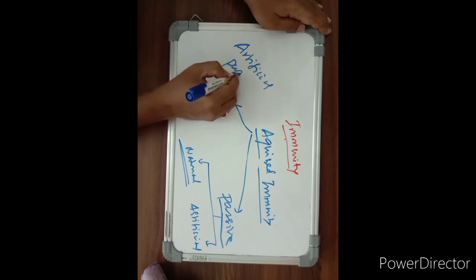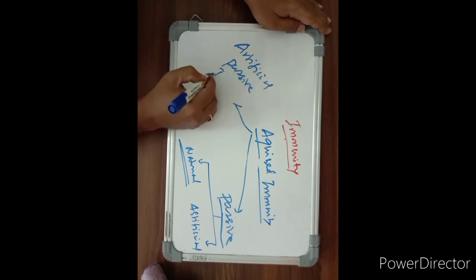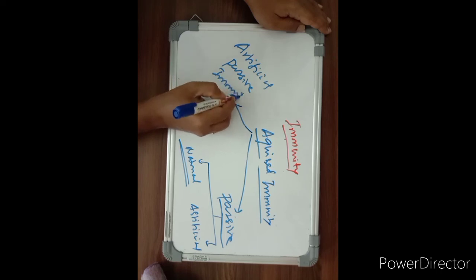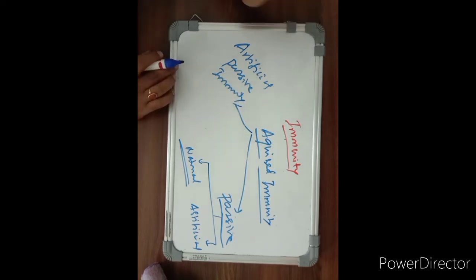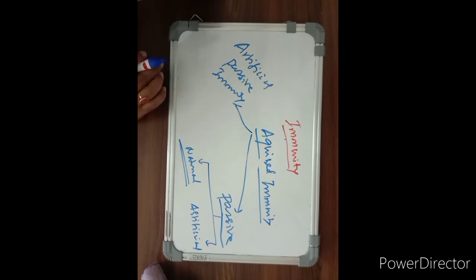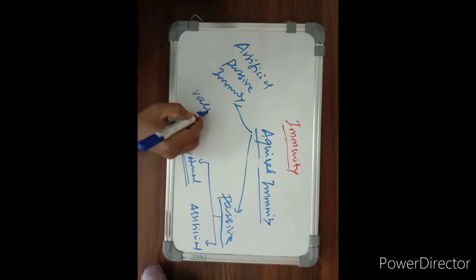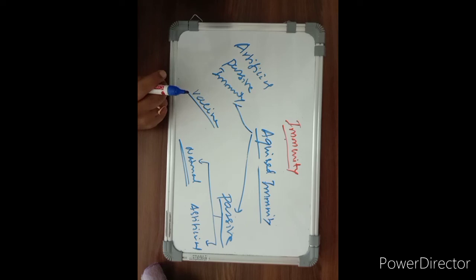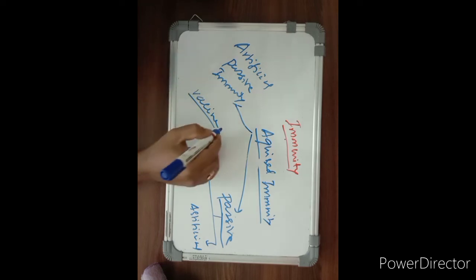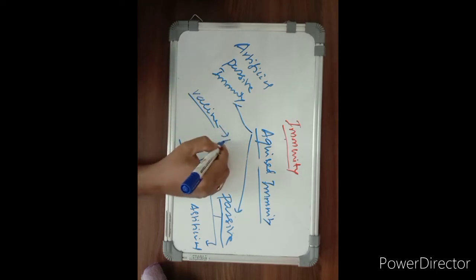In artificial passive immunity, what do we do here? Ready-made immunoglobulins or antibodies are injected into a person. So how do we prepare this ready-made antibody? First, we take a vaccine, any vaccine, and it is administered or injected into an animal body.